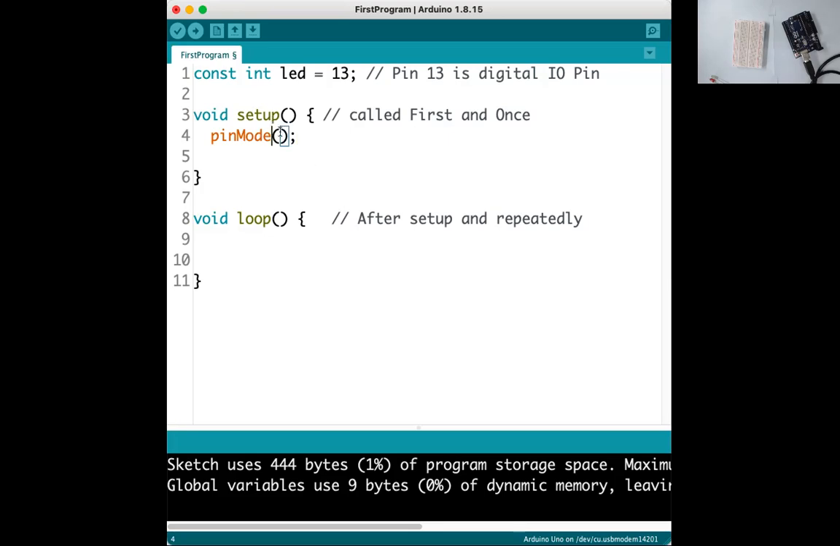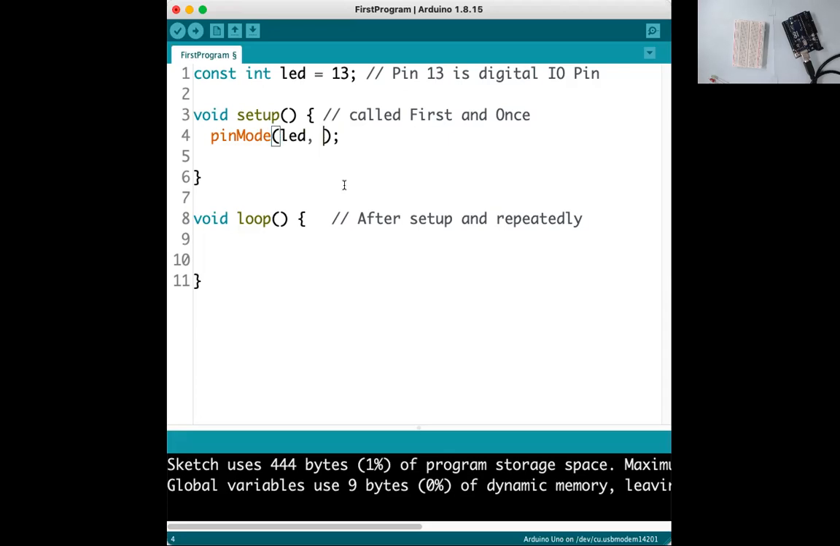So which is the pin? This pinMode function takes two arguments. The first argument is the pin number, which is 13. Or you can give the variable name, because LED is nothing but 13. So either you can write 13 here, or you can use the variable name, so you can have LED, comma.